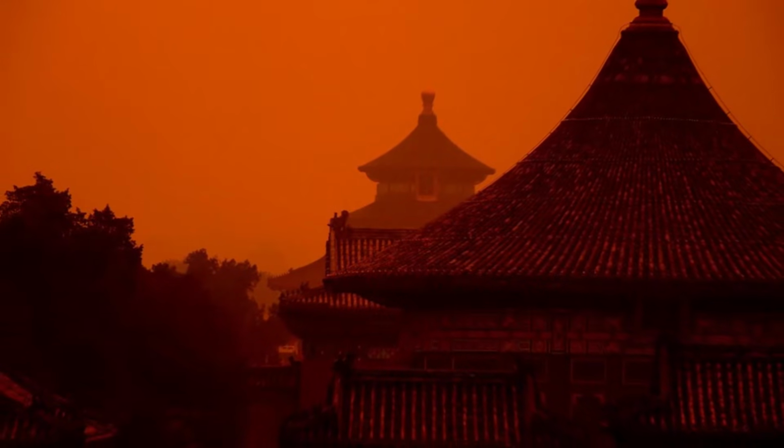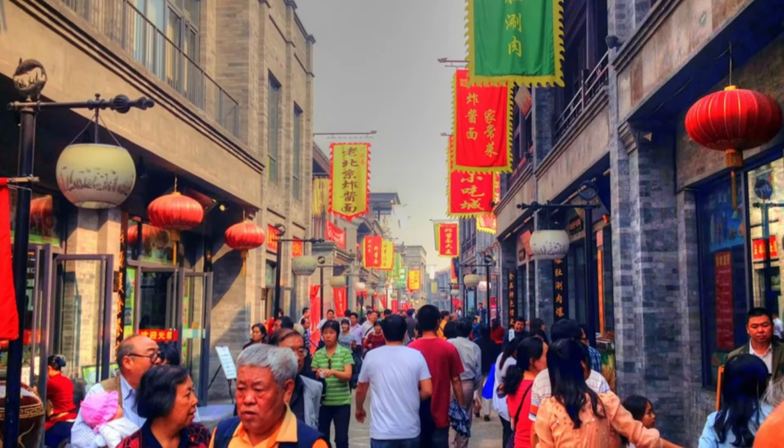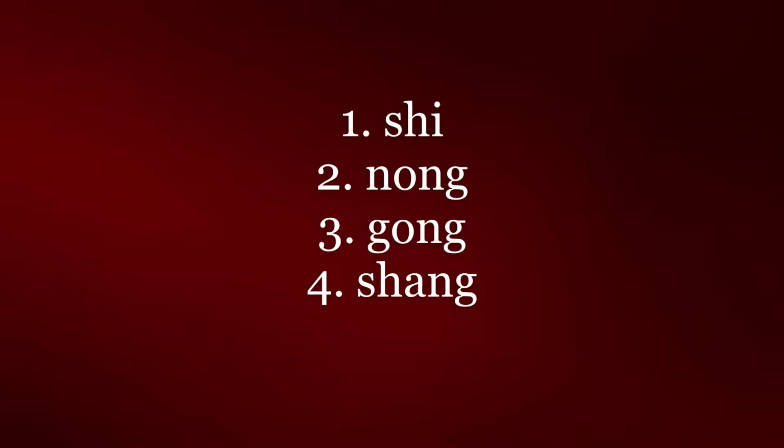Ancient Chinese society was incredibly structured, with each person knowing exactly where they sat on the social hierarchy. All the people in China were assigned to one of 4 social groups, also known as social classes. In Chinese, these groups are called the Shi, Nong, Gong, and Shang. I'll explain each of these in more detail.